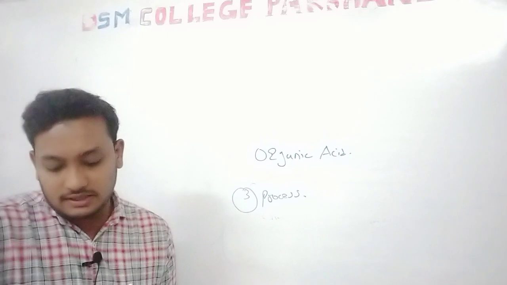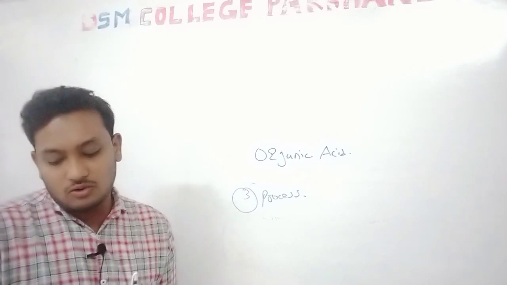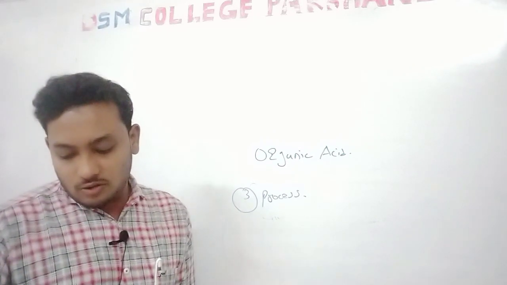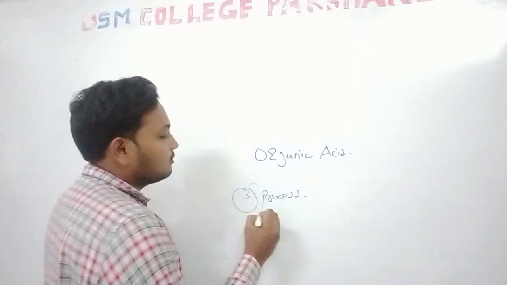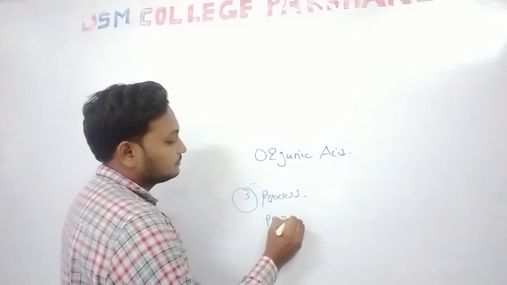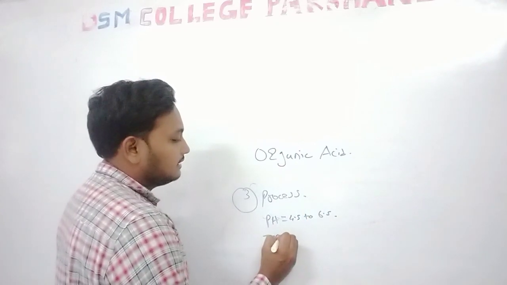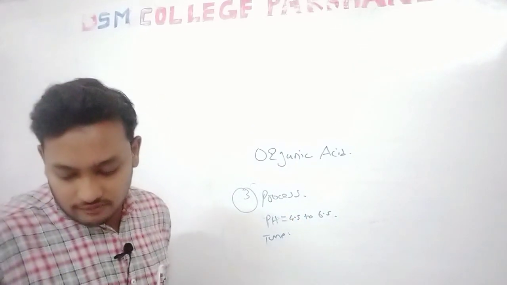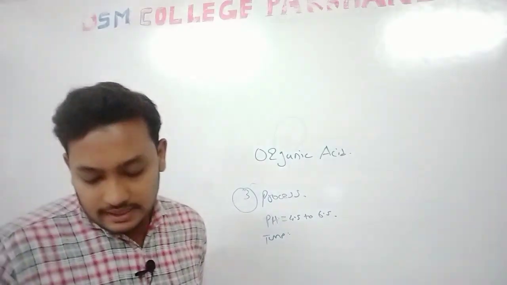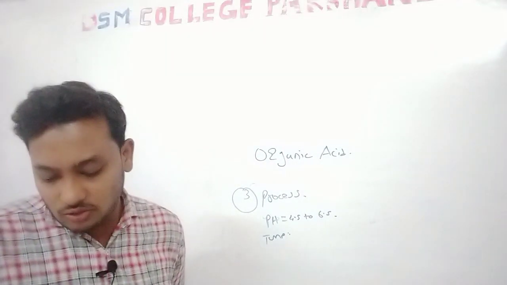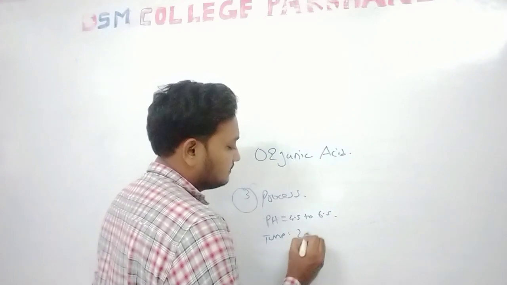What pH is required for the bacterial production of gluconic acid? That is 4.5 to 6.5 pH. What is the temperature required for the production of gluconic acid by the bacteria? That is 28 to 30 degrees Celsius.